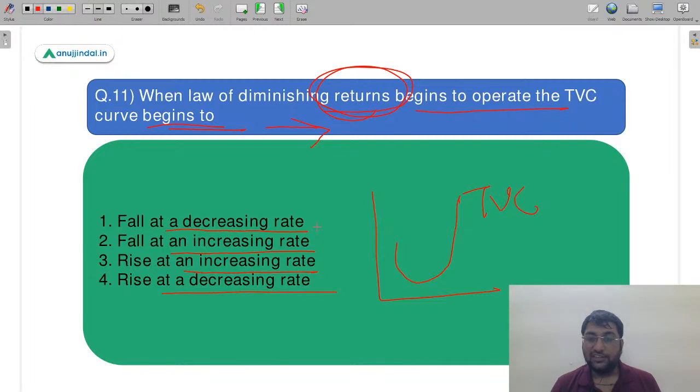देखिए, law of diminishing returns की बात हो रही है, तो technically it should increase at an increasing rate, for the reason being कि diseconomies of scale ऑपरेट होना शुरू हो गई हैं. So when the diseconomies of scale are operating, it increases at an increasing rate and not at a decreasing rate. So that is the basic phenomena. कई जगह आपको थोड़ा सा confusion मिलेगा, but in most of the situations when you will find diminishing returns, they are increasing at an increasing rate, because now you are overutilizing your fixed factor, where you cannot enhance your fixed factor. So therefore the answer is going to be third, that it rises at an increasing rate. So third is going to be the correct answer.